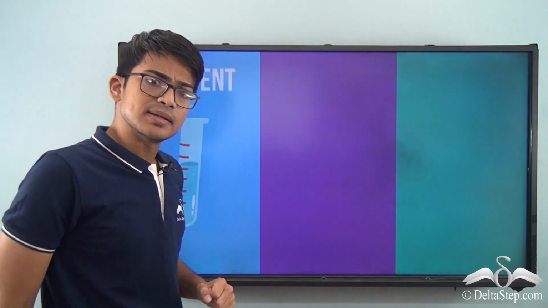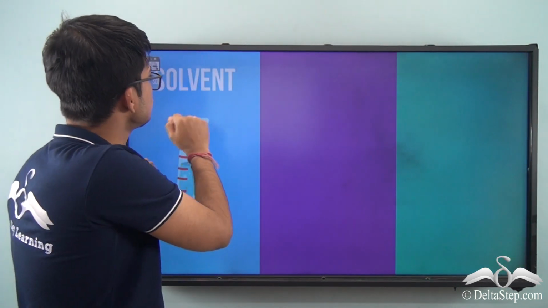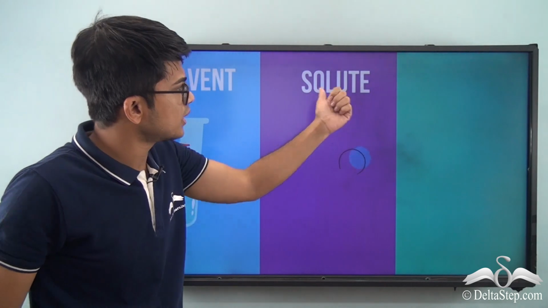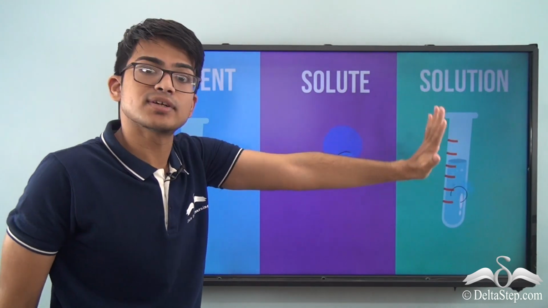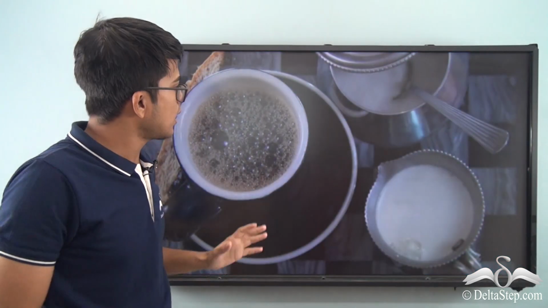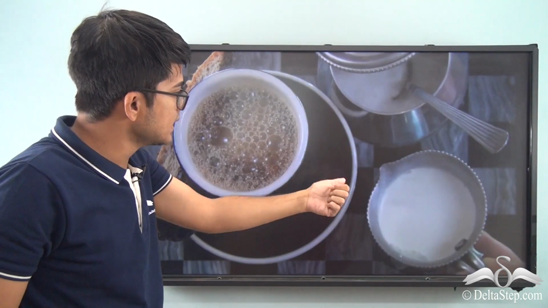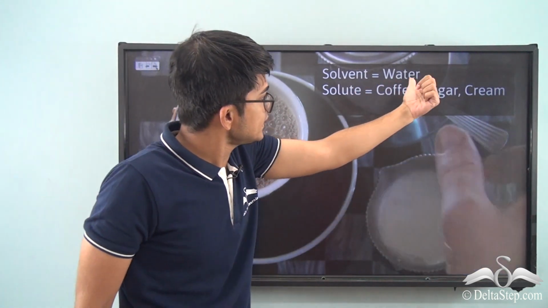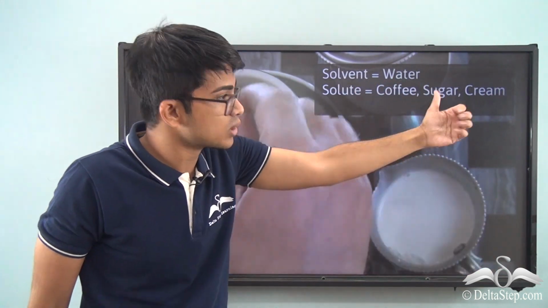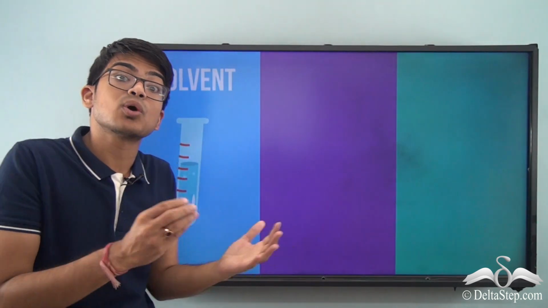So now try to see. A solution has mainly two parts, a solvent and a solute, and together they give us a solution. Now here coffee is being made, right? So for coffee you are adding milk. Solvent is water, solute is coffee, sugar or cream. So why is solvent water?